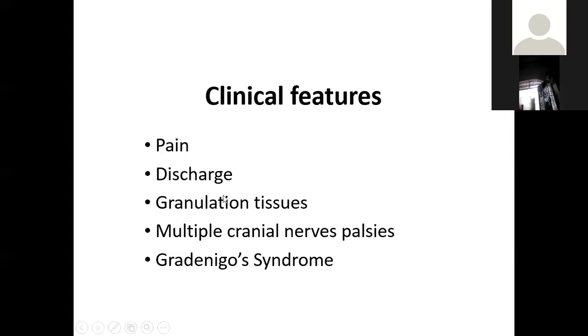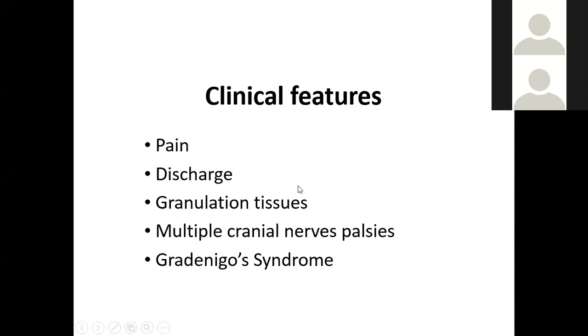So why does this granulation tissue occur? Always, granulation tissue occurs in those areas where inflammation and repair are going on side by side. If there is inflammation, there is necrosis of the bone. Again, there is repair of the bone, and this will give rise to granulation tissue.